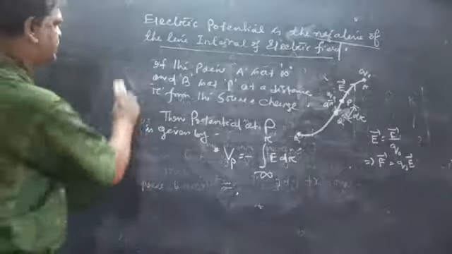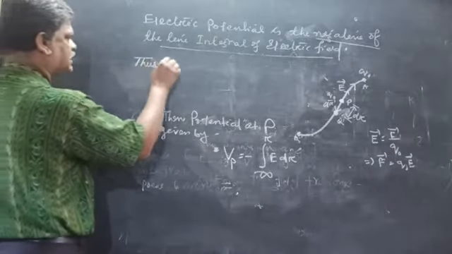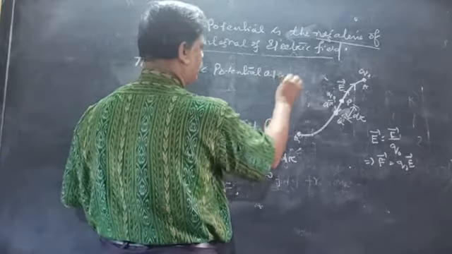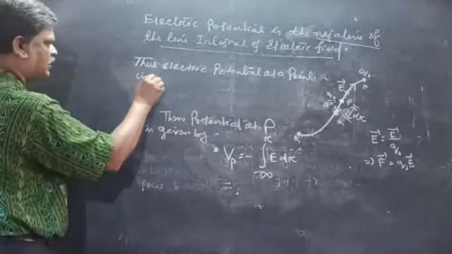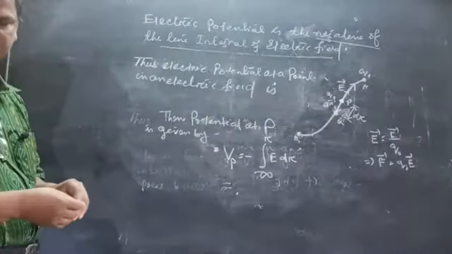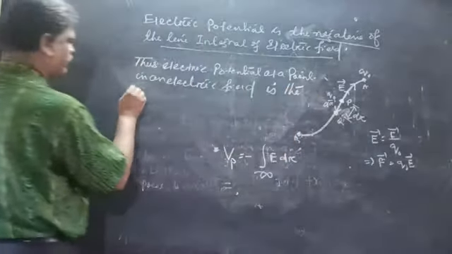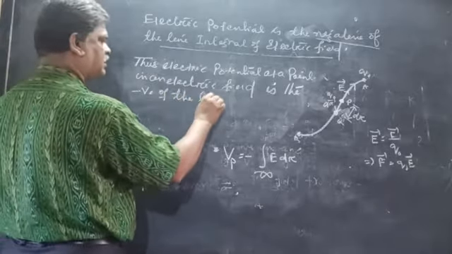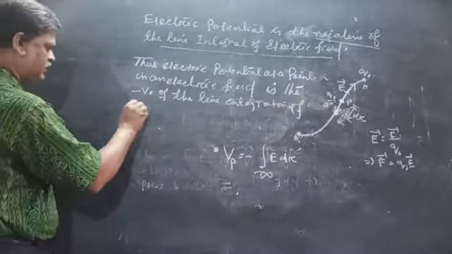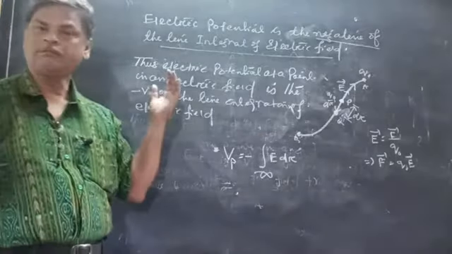Thus the electric potential at a point in an electric field is the negative of the line integration of the electric field from infinity to that point.